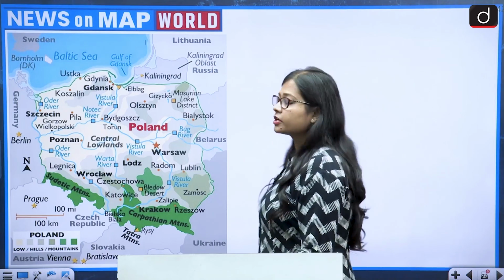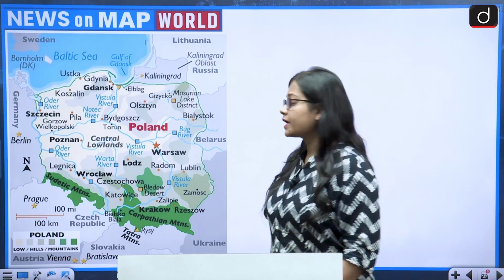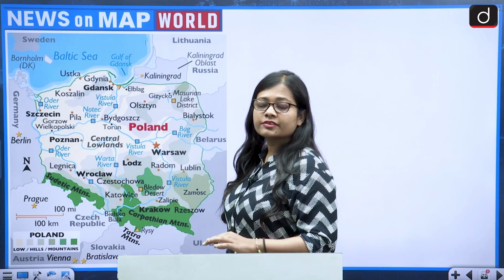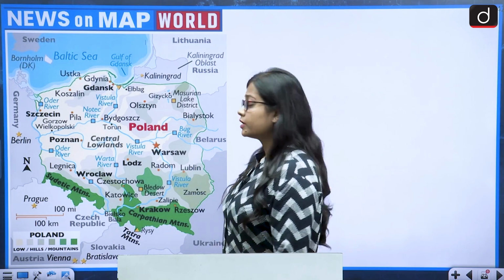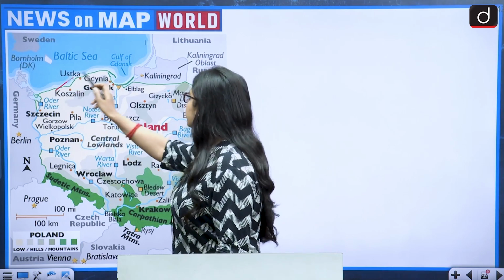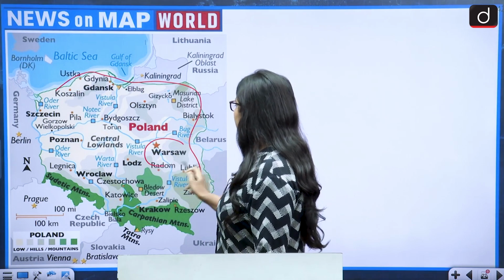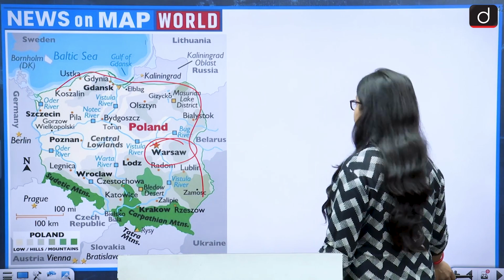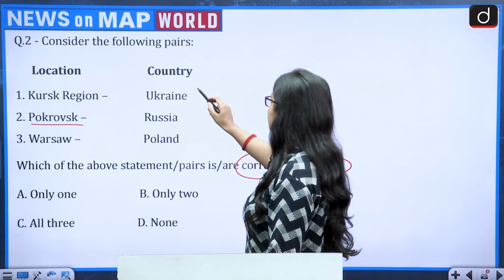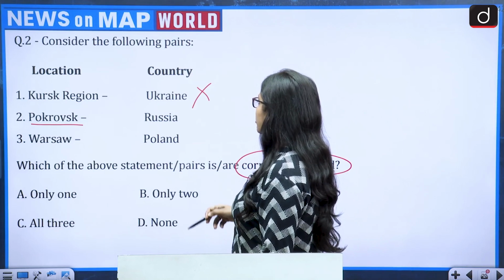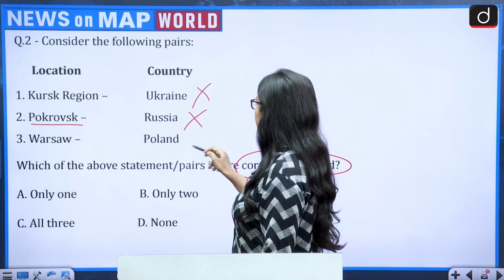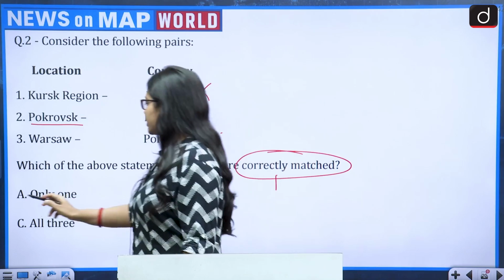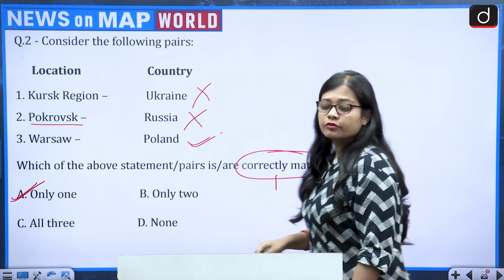Then comes the third, and that is Warsaw. Warsaw lies in Poland, and Poland is one of the Central European countries, and it is the biggest economy of Central Europe. So this is Poland and this is Warsaw. Warsaw is also the capital of Poland. So Kursk region, Ukraine, no. Pokrovsk, Russia, no. Warsaw, Poland, yes. So which one is correctly matched? Only one is correctly matched. So the answer becomes option A, that is only 1.